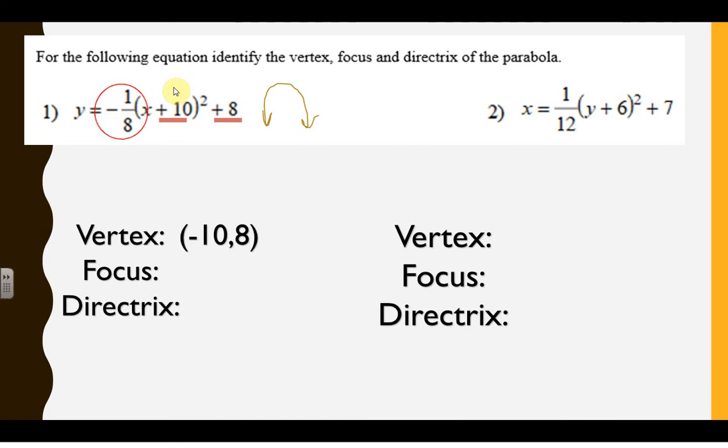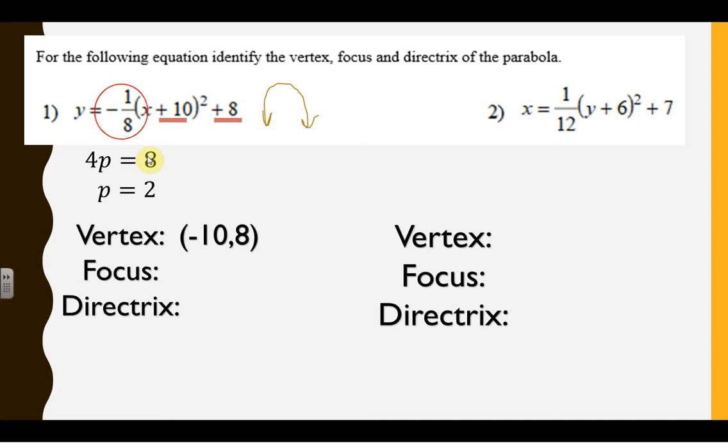Perfect. So now we go after the p value. Remember, 1 over 4p is what we said you need to remember. If you're wondering why we just wrote 4p, well, because this is 1 over 8. That means that 8 is the 4p part. So you solve, you get p is 2. Notice that we don't have a negative involved in this because it is a distance, and distance is not a negative value, it's a positive value.